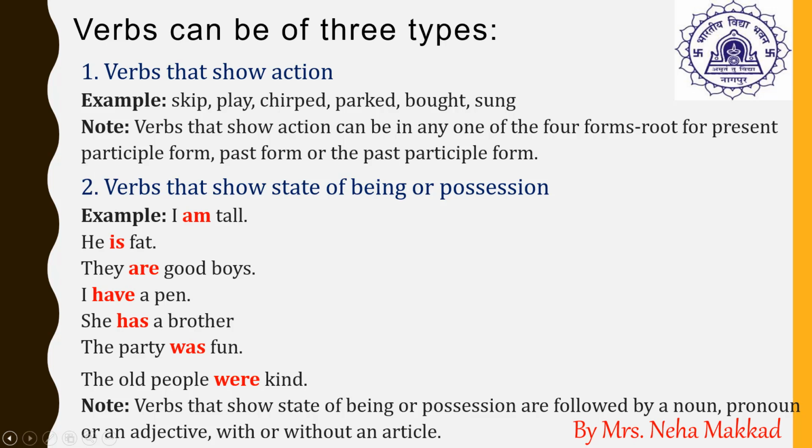I have a pen. She has a brother. So have and has show the state of possession. Am, is and are show the state of being, how the person is. And have, has show the possession, the belonging or the ownership of that person. The party was fun. The old people were kind. So again it is showing how the party was or how the people were.